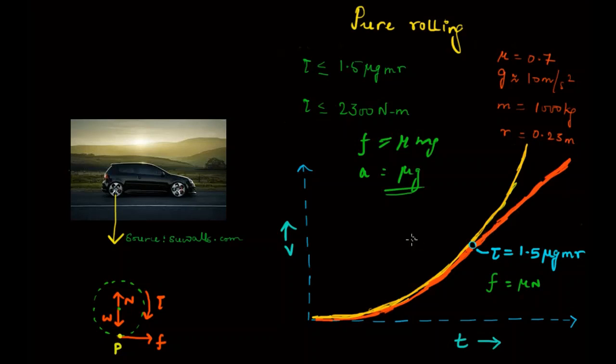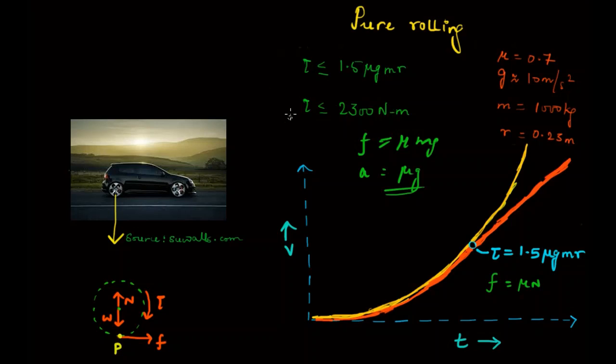So your velocity becomes independent of the mass. It's counterintuitive, right? Like in general, in a vehicle, if you put more people, if you put more load, then of course the velocity will decrease, right? Because the load increases, so for the same power, the vehicle needs to do much more work. But now beyond this point, the speed of the vehicle becomes independent of mass. So whether you have 1 person or 5 or 10, the vehicle speed will not change. It will increase, but the speed will become independent of mass. This is slightly counterintuitive, but this is one observation which will come into play when your torque becomes more than the threshold upper limit, right?